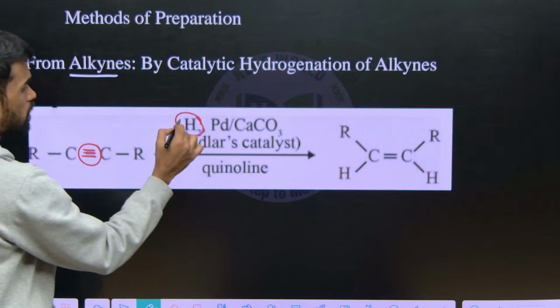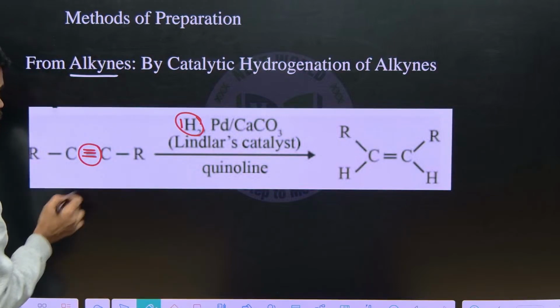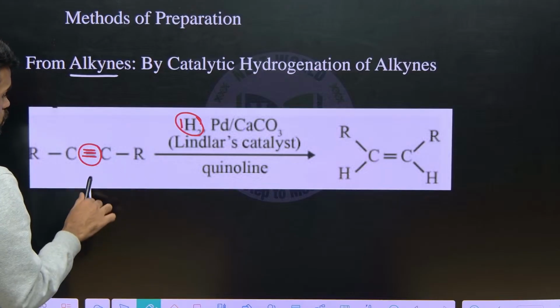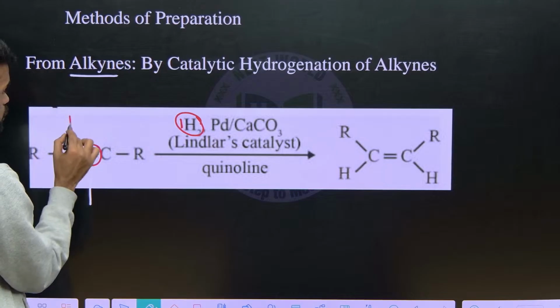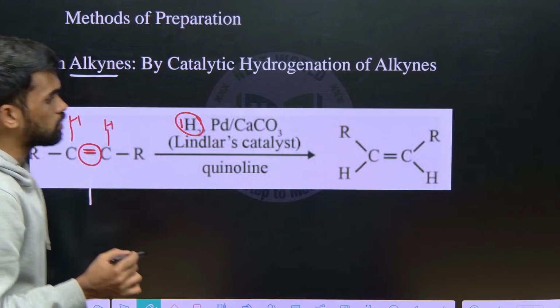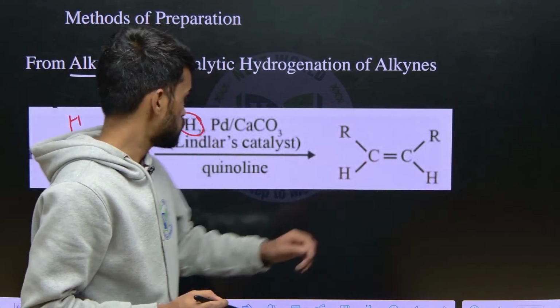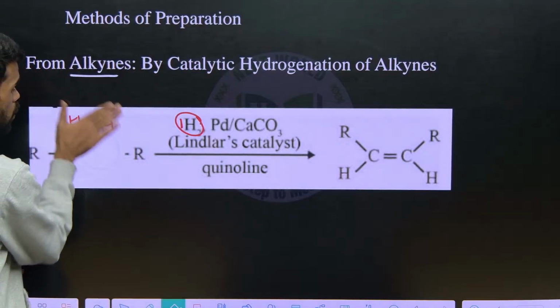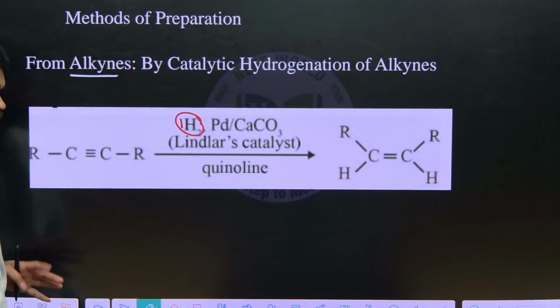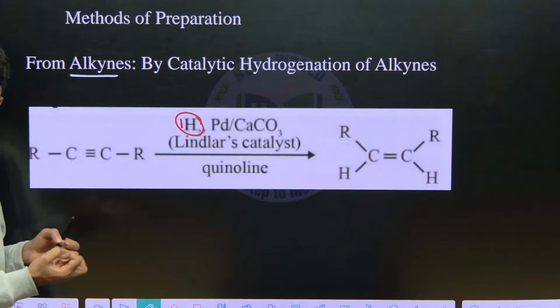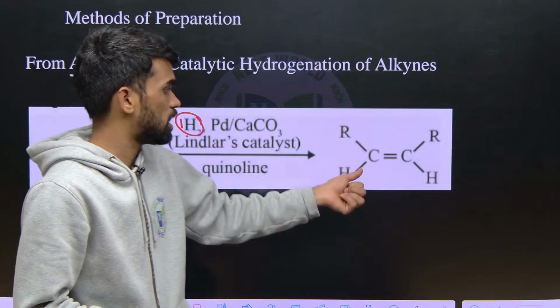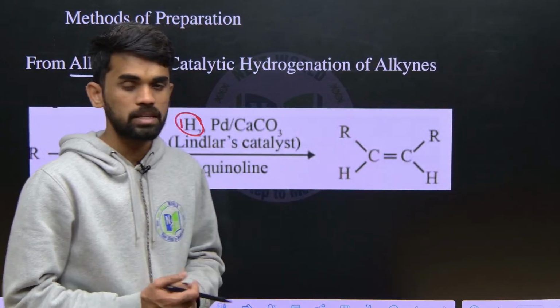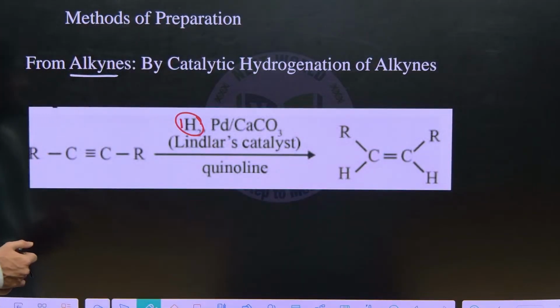If I add only 1 mole of H2 hydrogen molecule, one hydrogen goes to this carbon, and the other one here. So like that you will get an alkene like this. So what is the scenario here we are seeing? Out of 3 bonds between the carbon atoms, 1 bond is removed and replaced by 2 hydrogen atoms, 1 hydrogen on each carbon like this. Okay. Now what is the catalyst used here?